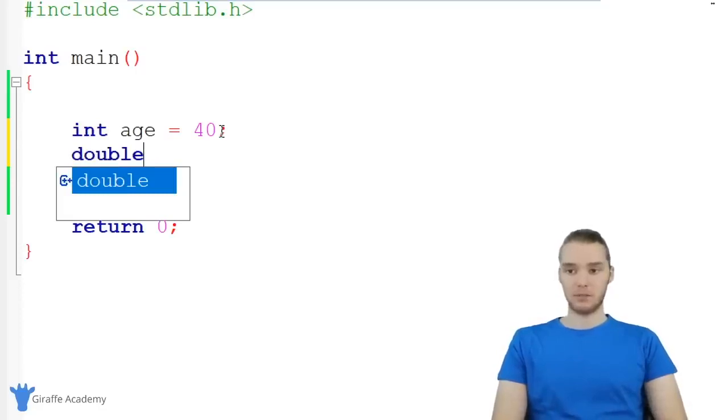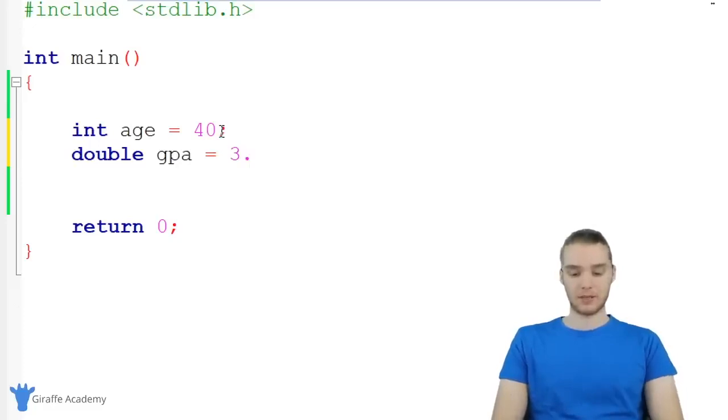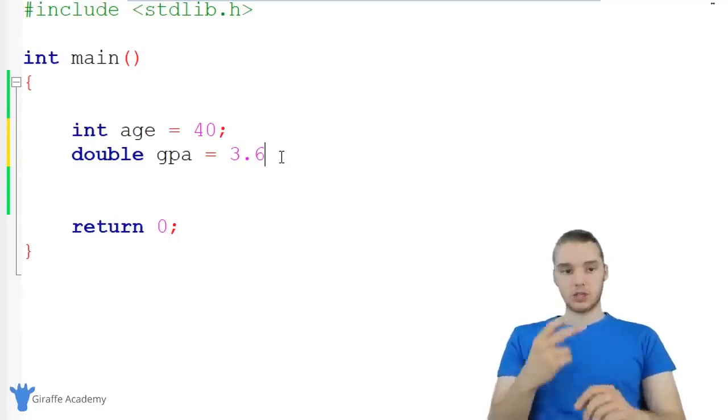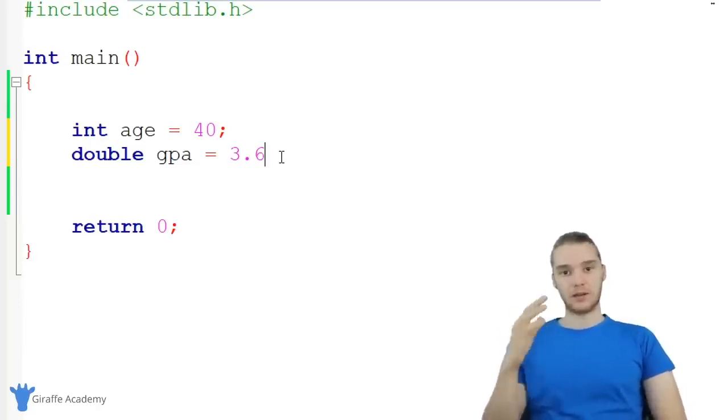So I'm just going to type out double, and this could be like someone's GPA, for example, might be like a 3.7 or whatever. So, you can use the double to represent decimal numbers. It's also important to note that I could also represent like the number 3. So I could just say like 3.0, and that's going to be a decimal. Or I could say 40.0. So the difference between 40 and 40.0 is that 40.0 is a double, it's a decimal number, and 40 without the decimal point is an integer. So that's something just to keep in mind, so you can make this like 3.6. So those are the two basic types of numbers, integers and doubles, and those are going to come in handy all the time.